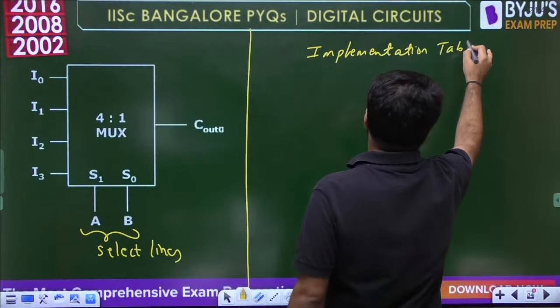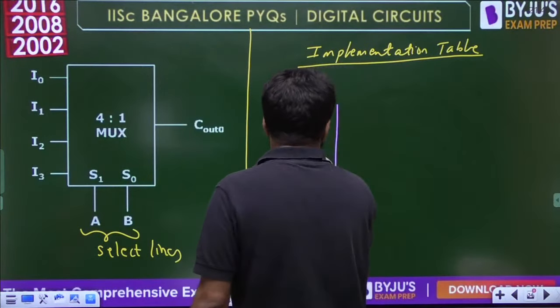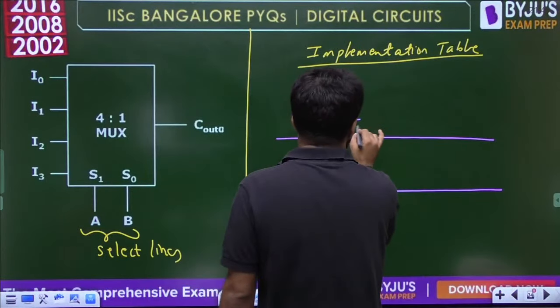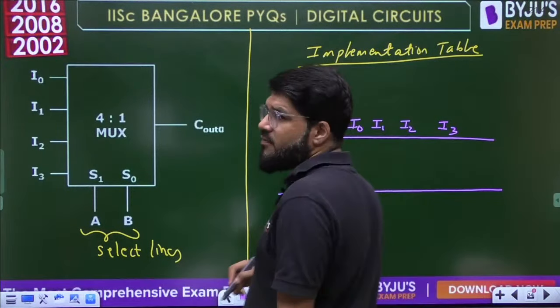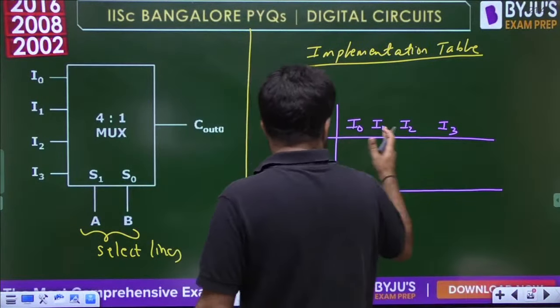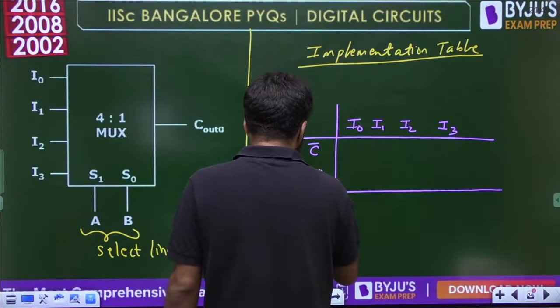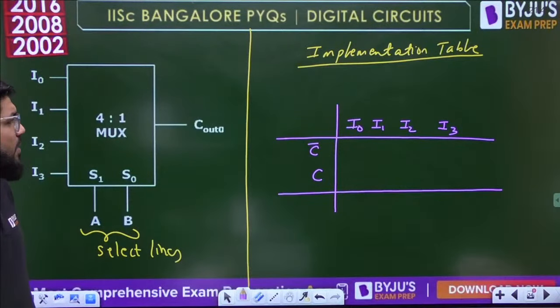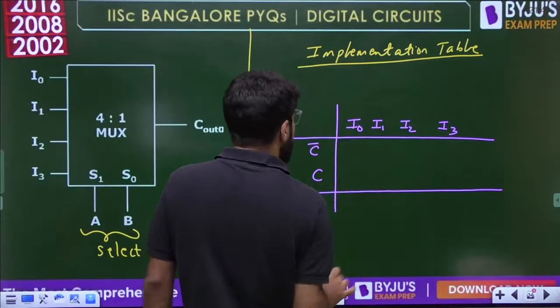We know that the shortcut to solve this is the implementation table, and the implementation table will contain the 4 columns I0, I1, I2, I3 according to the 4 input bits, and two rows corresponding to C bar and C, because select line पे A B है तो data line पे C जाएगा. Now, what minterms to be written at C bar, what minterms to be written at C?